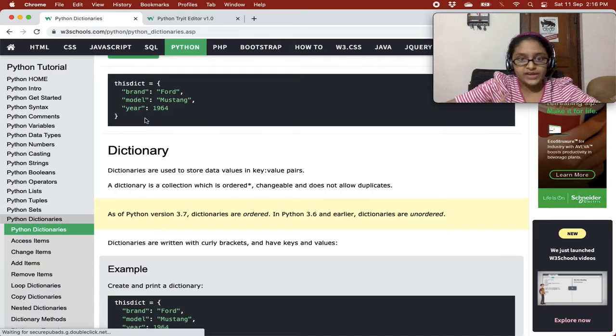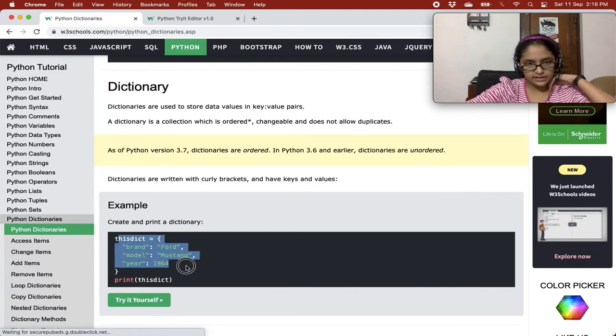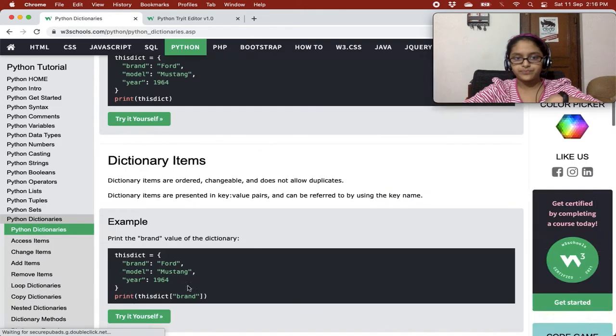They have a defined order, but before, dictionaries were unordered. Dictionaries are written with curly brackets and have key and value. So this is the create. We have created the dictionary and now we are printing it.